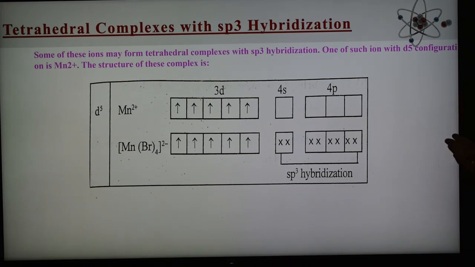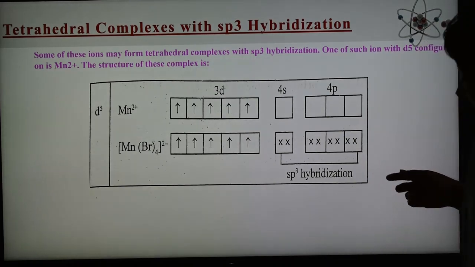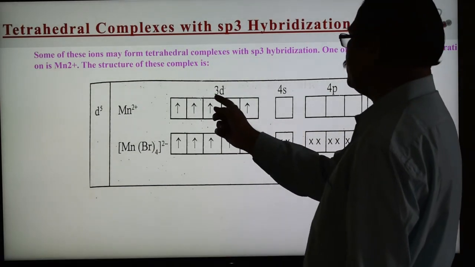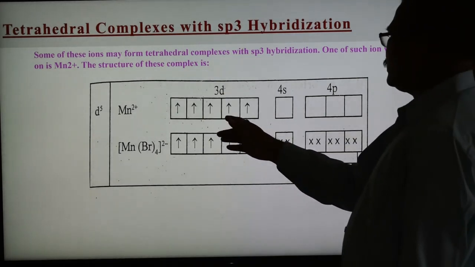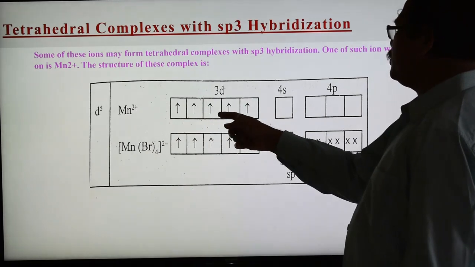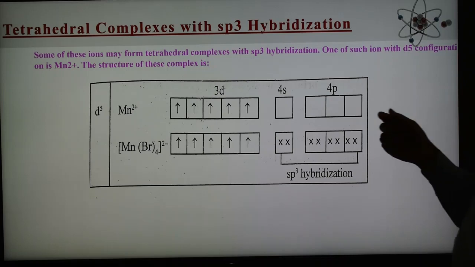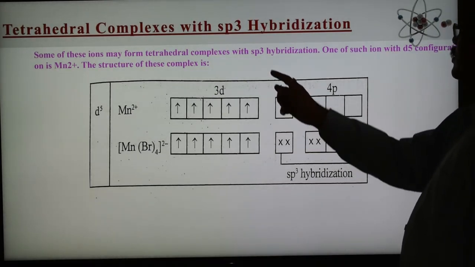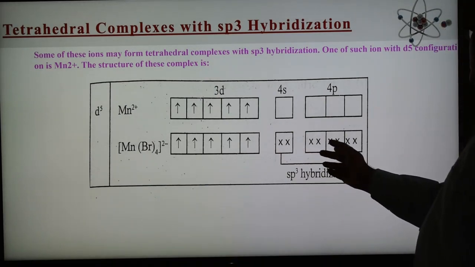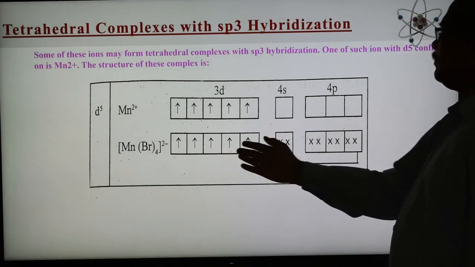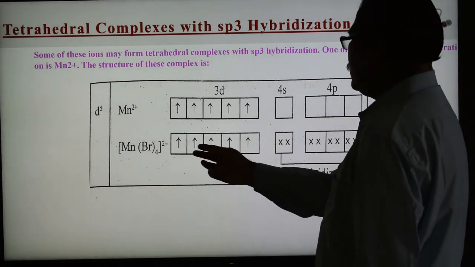So 2 electrons from 4s are removed, forming the 3d5 configuration. So Mn2+ is a d5 configuration. In the ground state, Mn2+ has 3d5 4s0 4p0, and this metal ion undergoes sp3 hybridization, so we only need the s orbital and 3 p orbitals. Therefore there is no excited state, and no change in the 3d electrons.